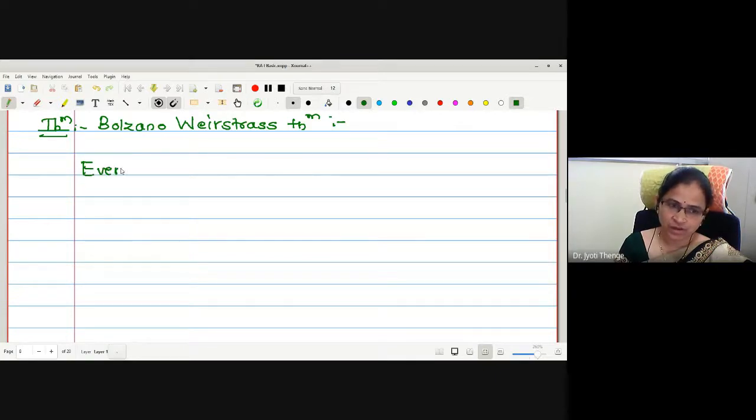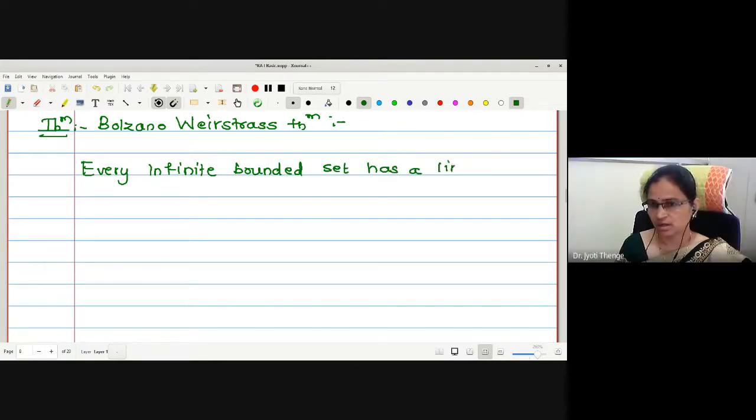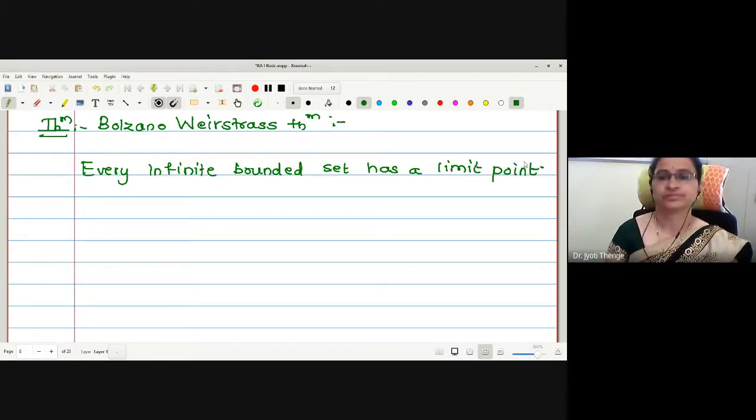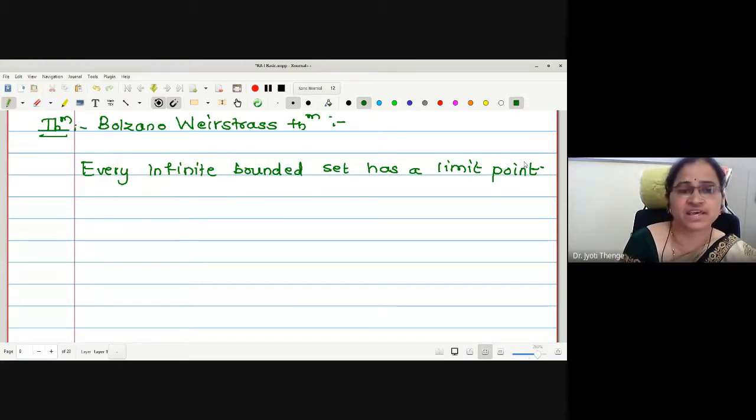Very good. This is an important theorem. It actually gives us the existence of a limit point for an infinite set, provided the set is bounded.